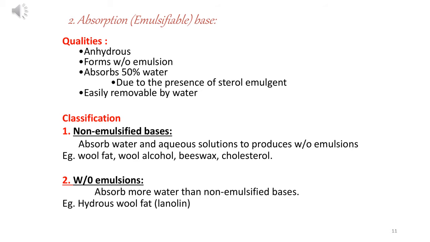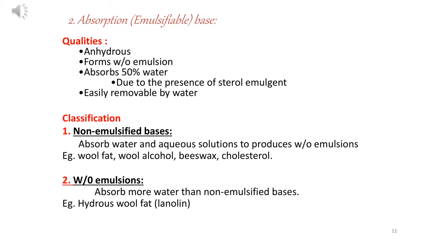Second classification of bases is absorption base. There are some qualities which absorption bases have. One is anhydrous in nature. It forms water in oil emulsion, means oil will be more, water will be less. It absorbs 50% of water because it contains sterol, so it has the property to absorb more water. Due to the presence of water, it is easily removable from any surface.